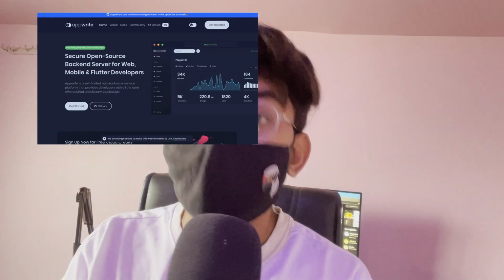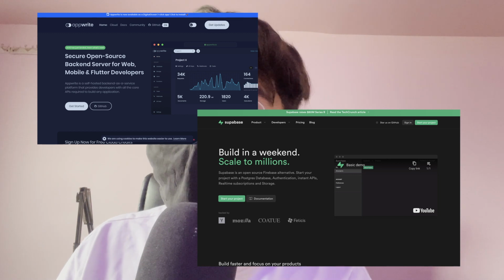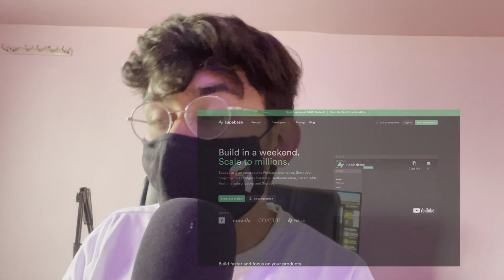The other backend solutions will be Supabase, AppWrite, custom backend, Dart's own server, and much more. So stop using Firebase for your entire project course. Once you keep using Firebase again and again, you will be getting habitual and you will not be growing in your circle. Right, so stop using Firebase.